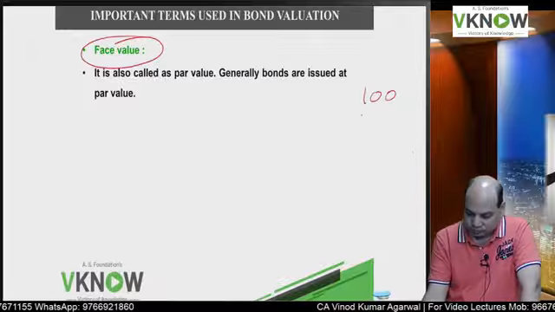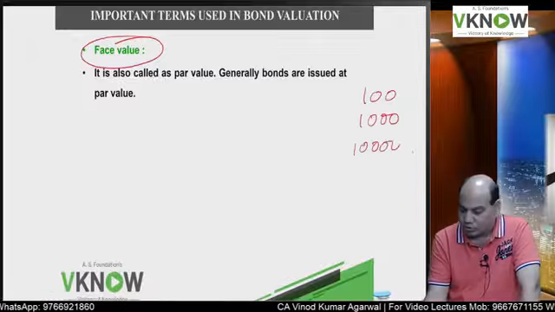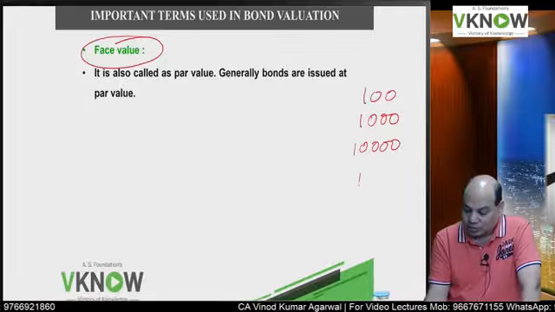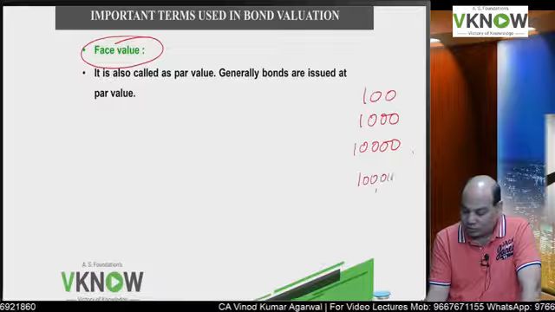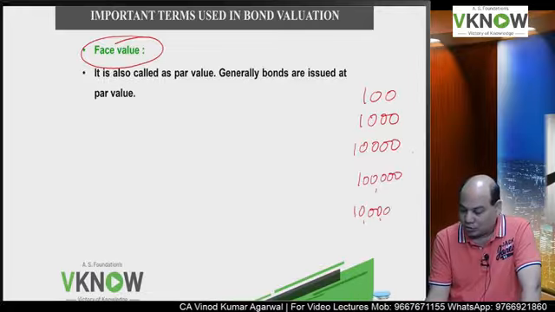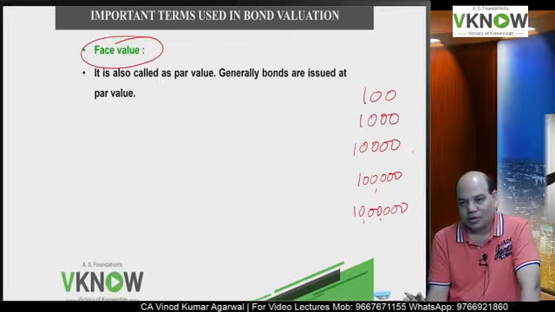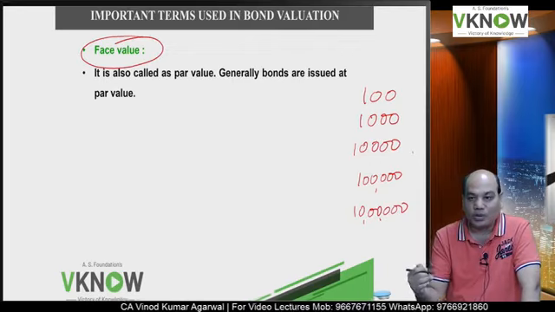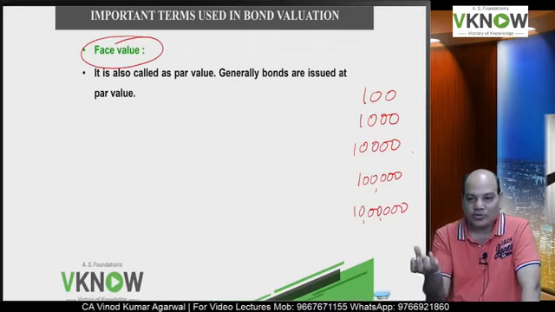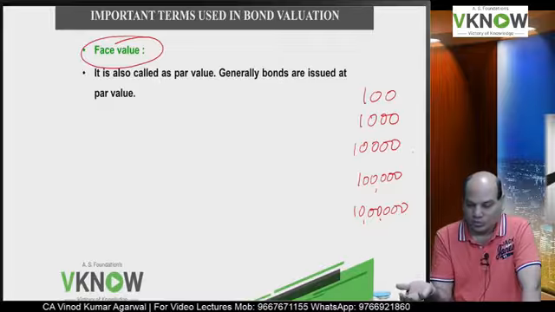100, 1000. Some company issue bonds with face value 10,000 also. Some company issue bonds with face value 1 lakh also. And some company even issue bonds with face value of 10 lakh also. So that company will decide. Accordingly, the number of units will change. If they want to issue more units, face value will be less. If they want to issue less number of units, the face value will be more.